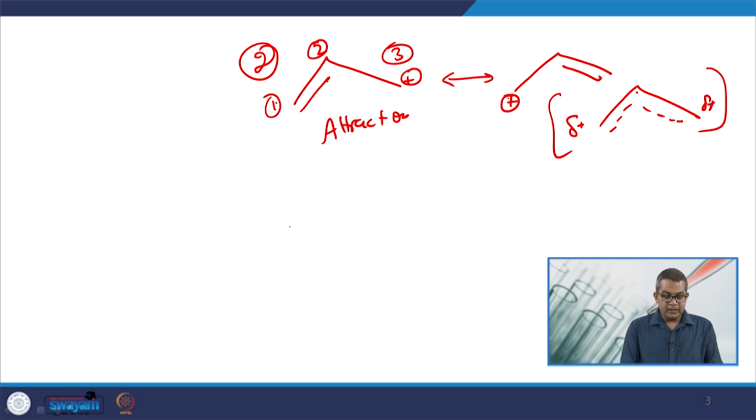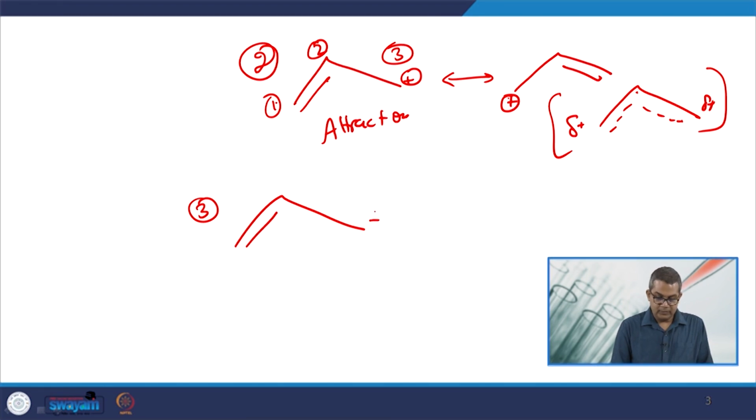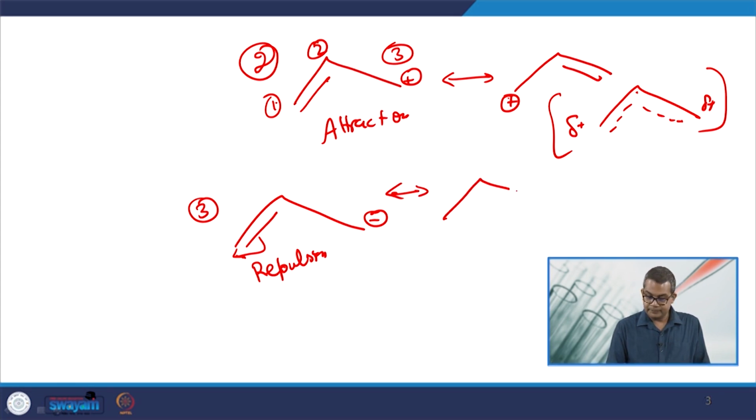Similarly, let us have another example of a repulsion. Now, here you may see this may acquire the negative charge, and the resonating structure would be like this.